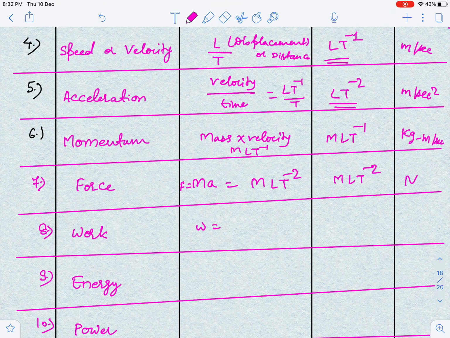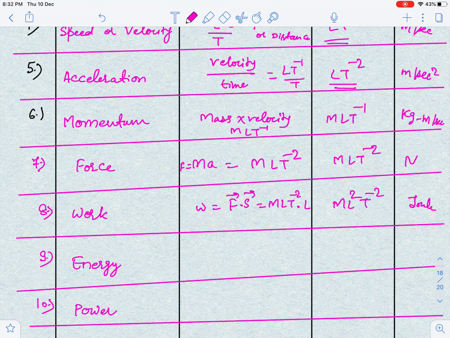Now guys, next is work. Work is a scalar quantity, and it is the dot product of two quantities, force dot displacement. So force I can write as MLT^-2, and displacement is length. So the dimension of work is ML^2T^-2, and its SI unit is joule.